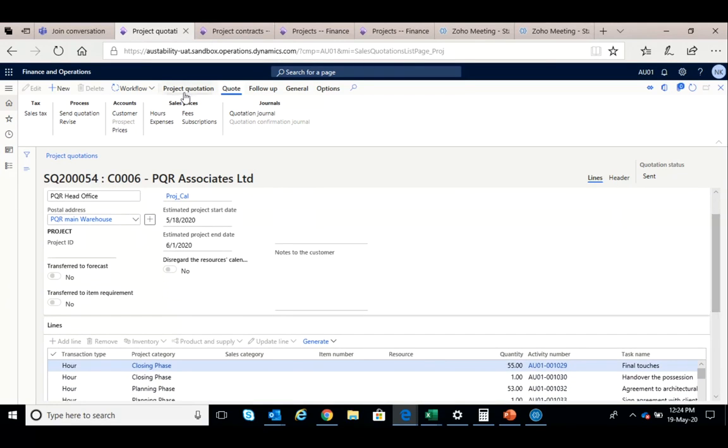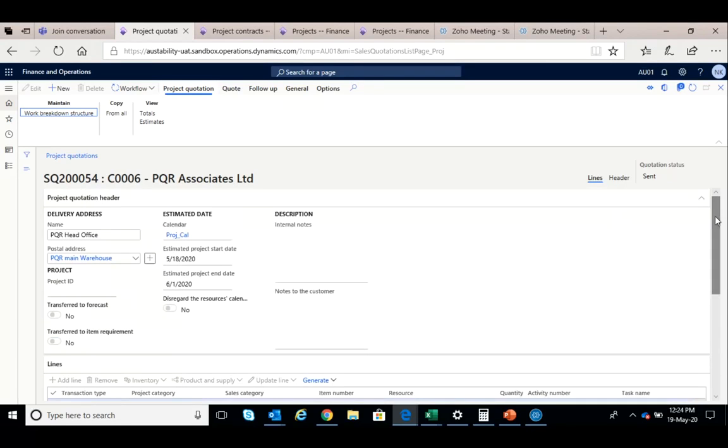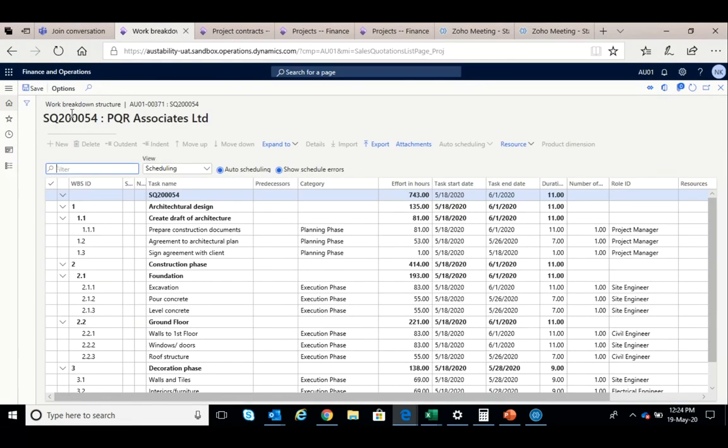If you notice very carefully, this project quotation is built on the basis of a work breakdown structure, which we will show you right now. So this is the WBS which we have been talking about, which is the core of the control activities of the project.